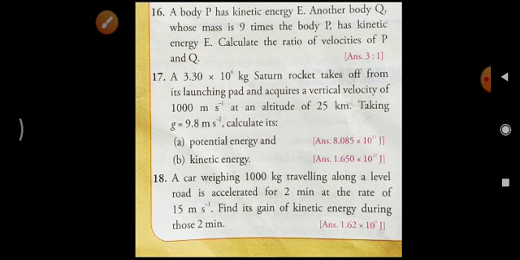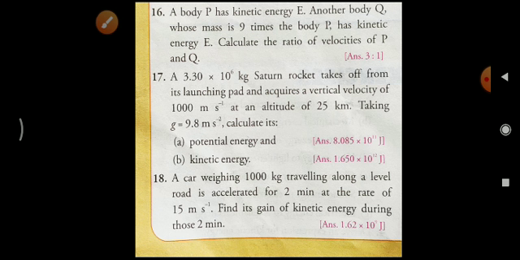Okay. Let us consider. So here the question is asking, calculate the ratio of velocities of P and Q. So let us take the velocity of the body P as v1 and the velocity of body Q as v2. Okay. And you know that kinetic energy is equal to half m v1 square for the first body, that is P, and the kinetic energy for Q, that is half into 9m into v2 square.